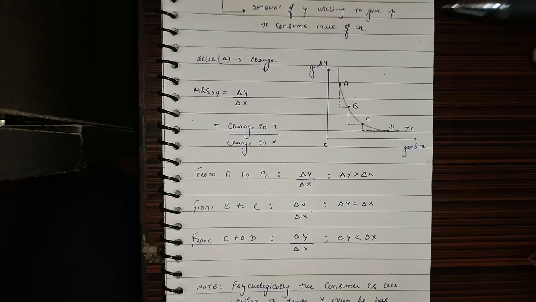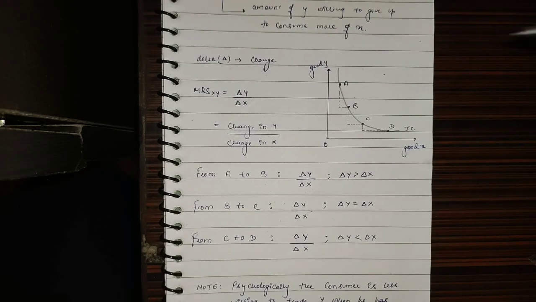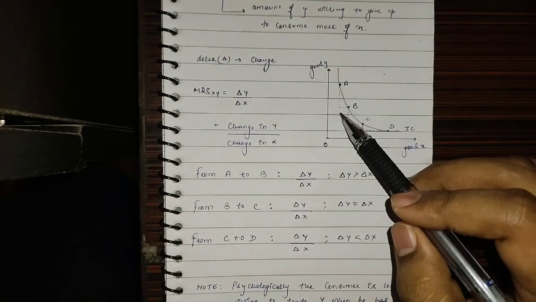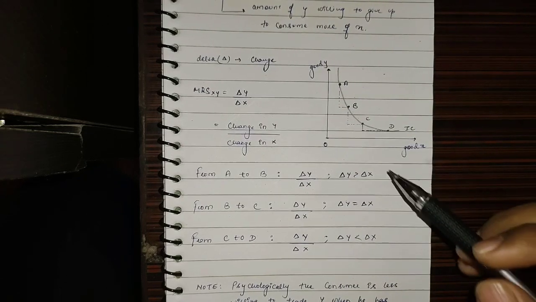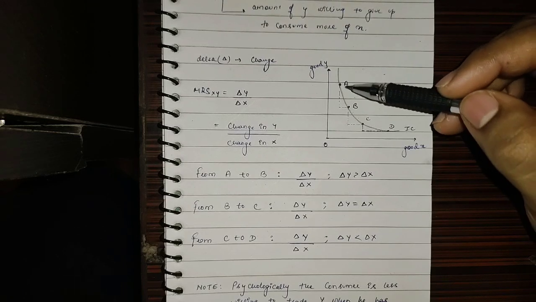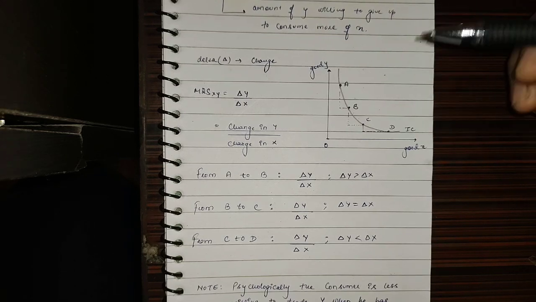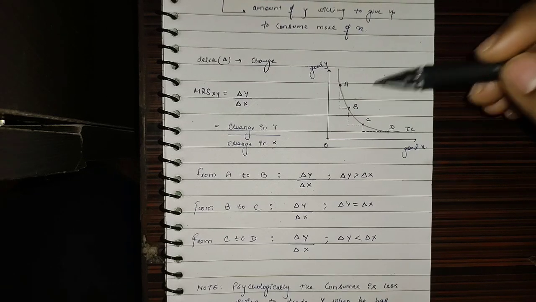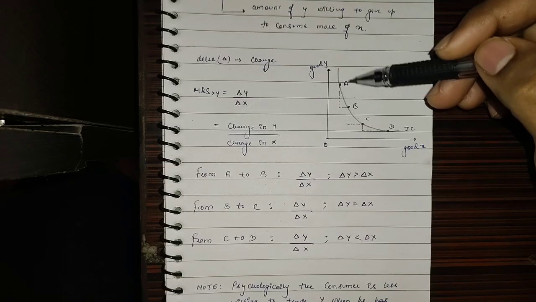Now, as the consumer goes from point A to point B, we can observe that for a small change in X, there is a large change in Y. So the quantity of Y that the consumer is giving up to consume more of X is larger.